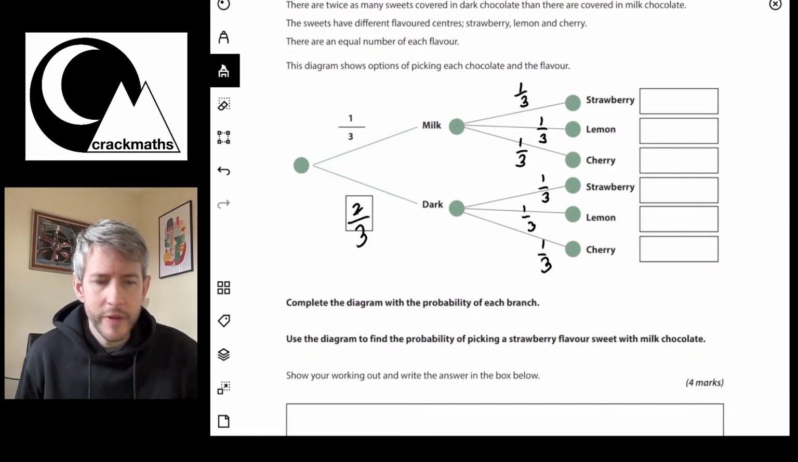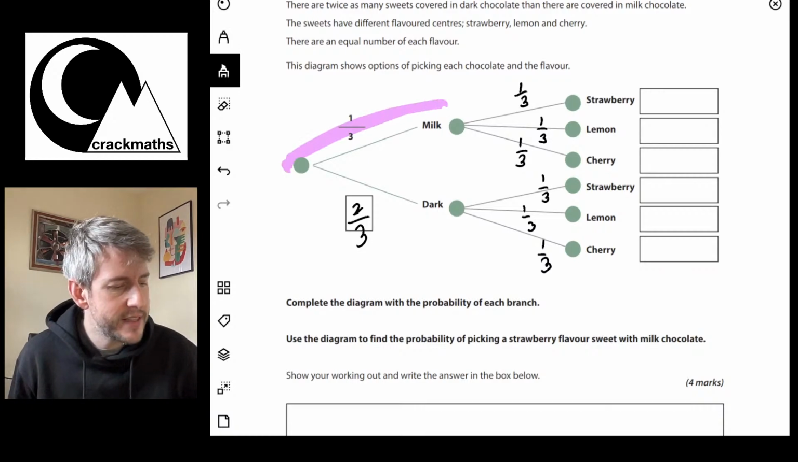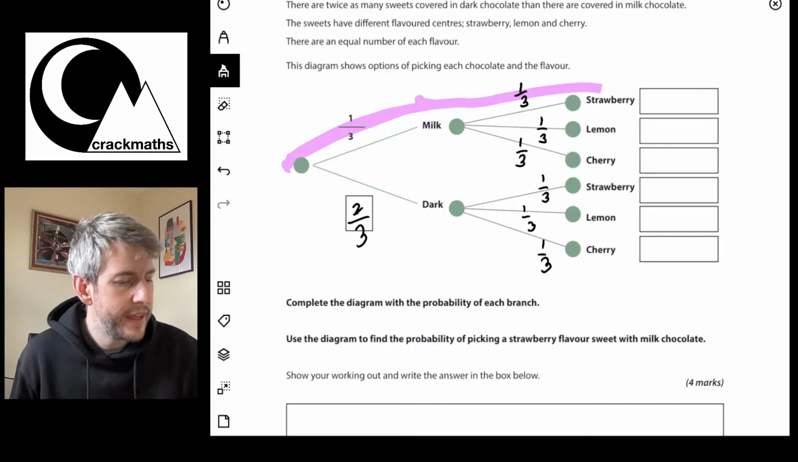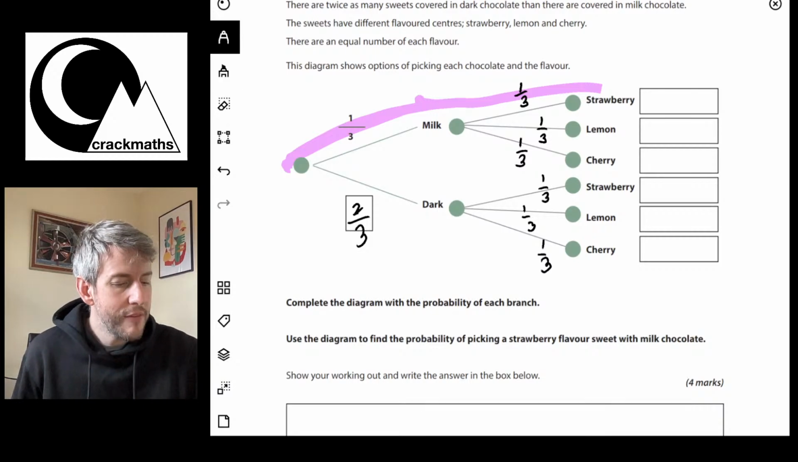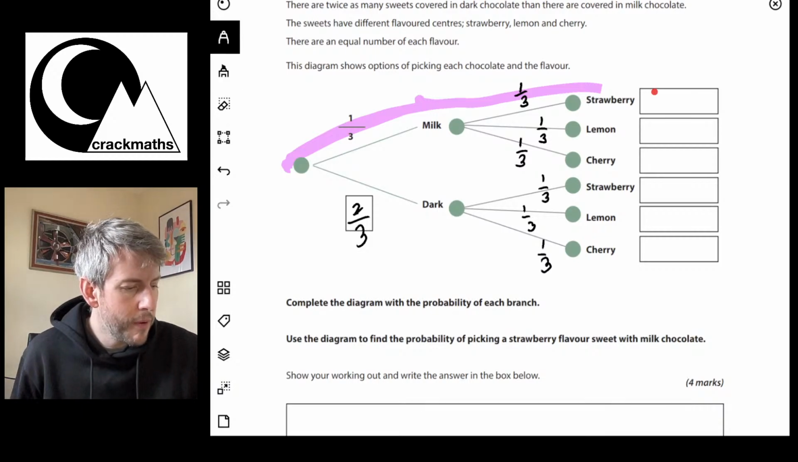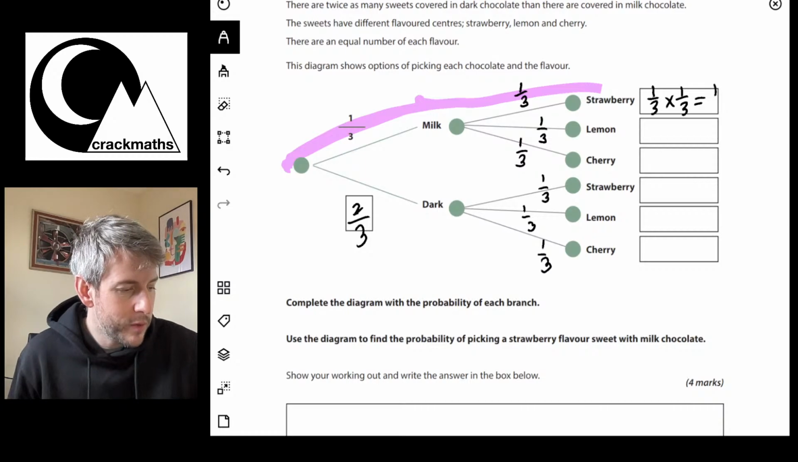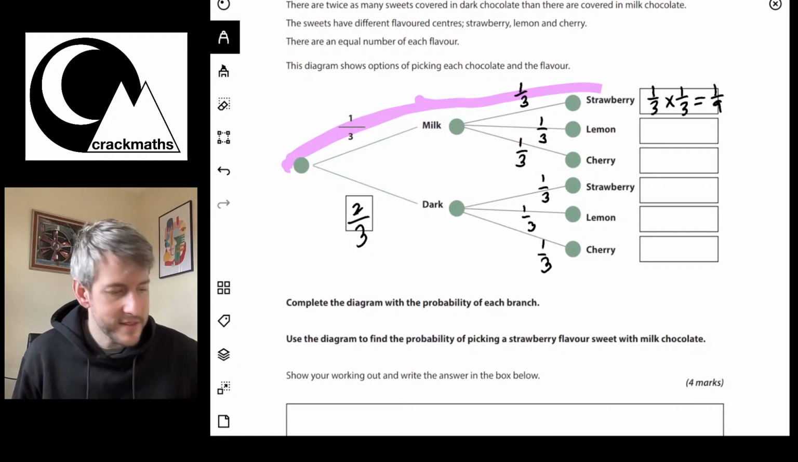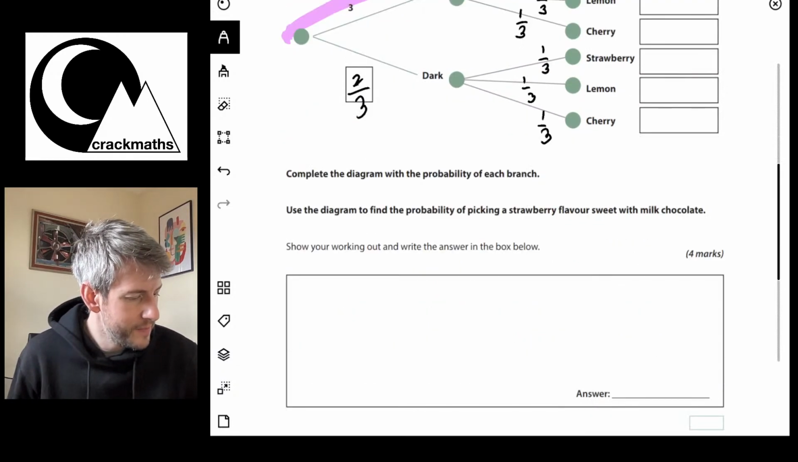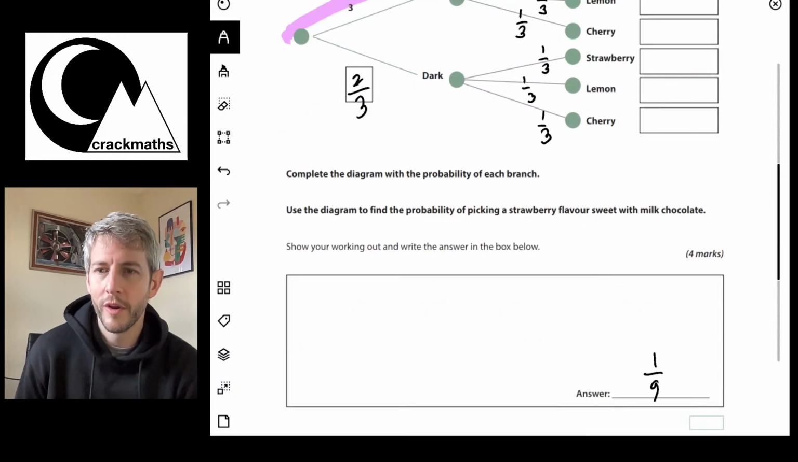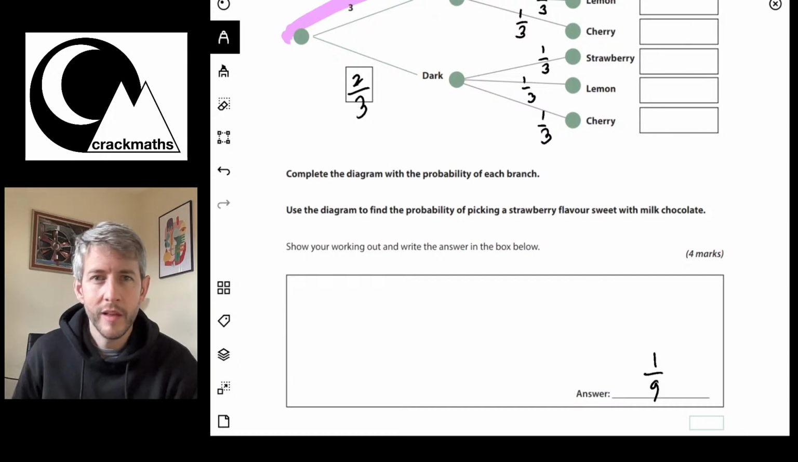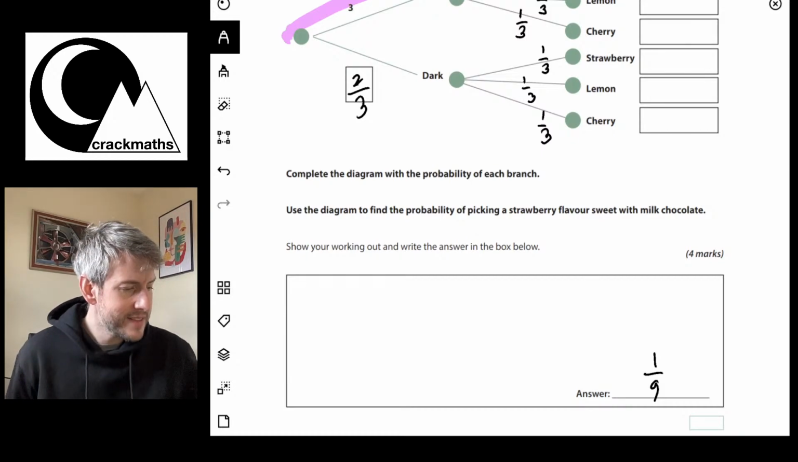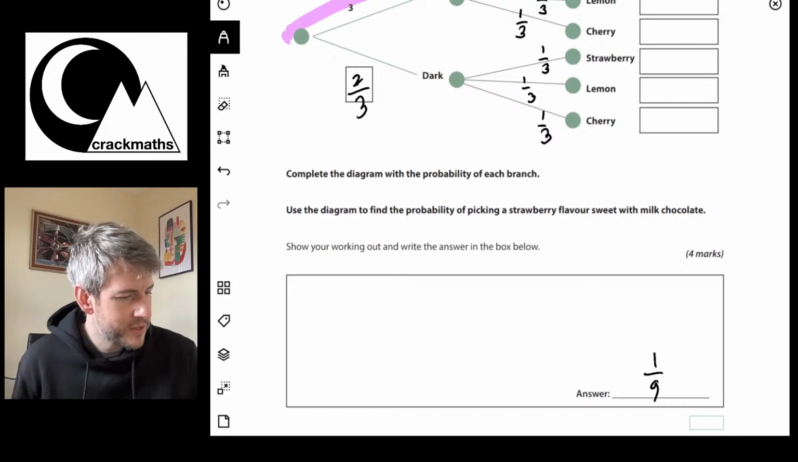So, here we go, let's look through. So milk chocolate is this route, strawberry flavour here. So the probability of getting a milk chocolate strawberry is going to be 1/3 times 1/3, which will equal 1/9. And there we go, that will be the answer. So I can put that answer here, and that is 1/9. Okay, great. Let's take a look at the next question.